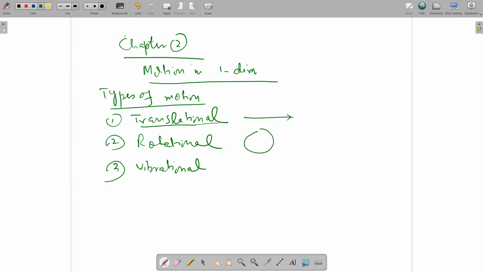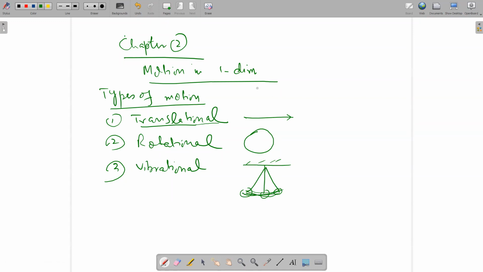Rotational means it is moving in a circular path, in a rotation way. Vibrational means it is moving to and fro, like the motion of a pendulum.